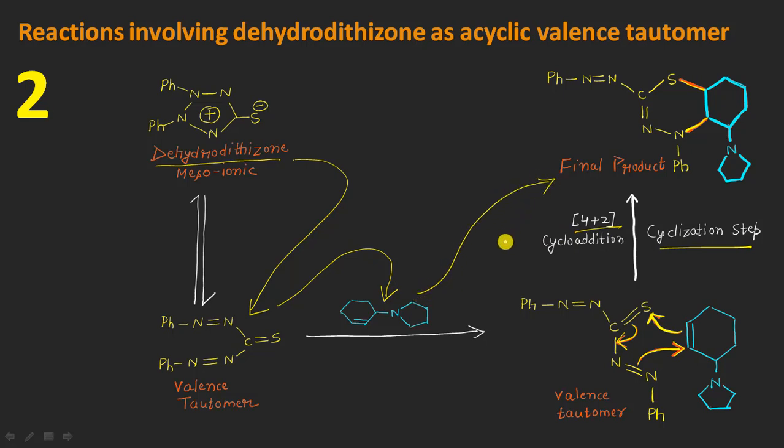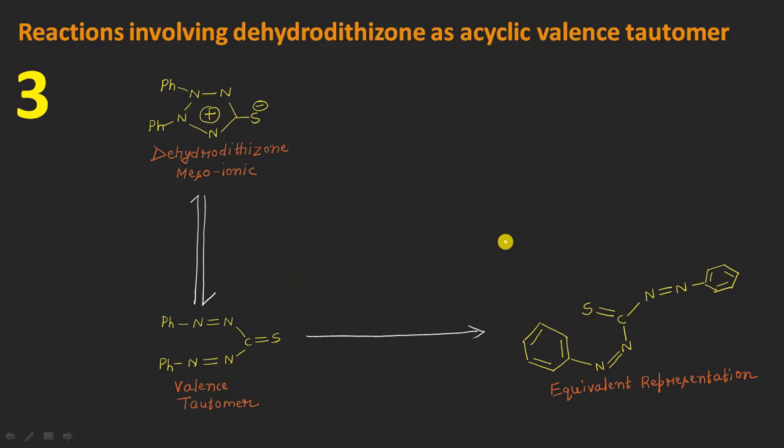So now it is time to have a look on the last and the third chemical reaction under this category, in which a similar type of story is going, resulting in the formation of this kind of valence tautomer, which can be represented into this equivalent type of representation, right? So you can see here it is this same molecule here. It is just a matter of representation that I have shown it in this way, right?